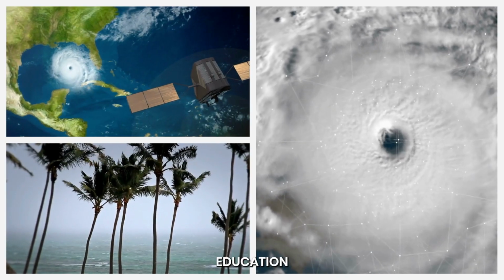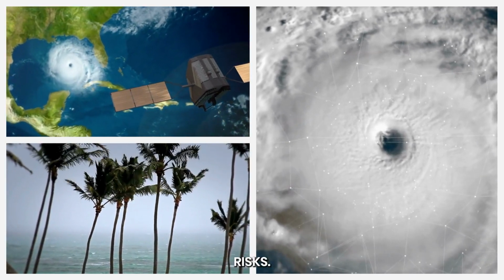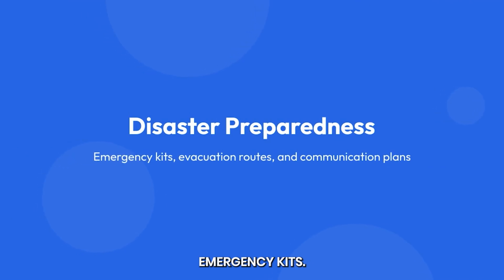Community awareness. Education on flooding, drought, and storm risks. Disaster preparedness: emergency kits, evacuation routes, and communication plans.